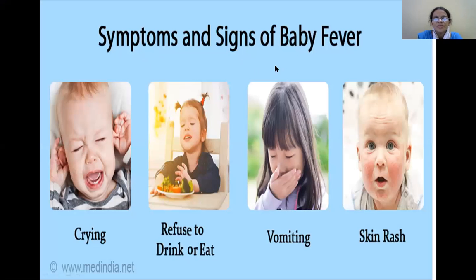Here you have the symptoms and signs of fever in a baby, where the baby is crying, refuses to drink or eat, and you can see nausea, vomiting, and skin rash, typical of certain fevers. Skin rash you can see in cases of typhoid fever, as well as dengue fever. In certain types of fever, different symptoms will be noticed and you can elicit different signs.